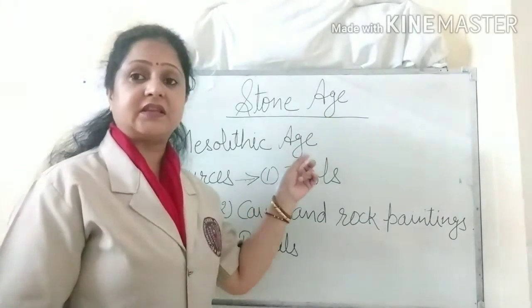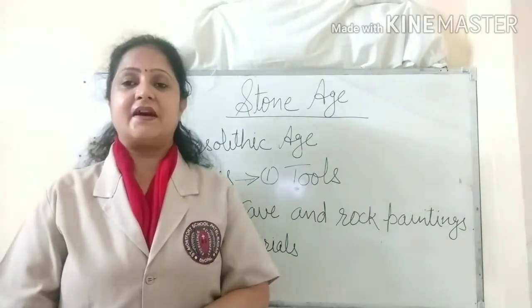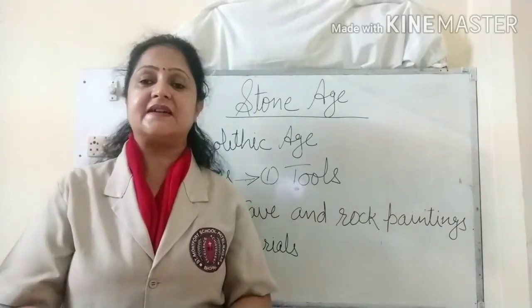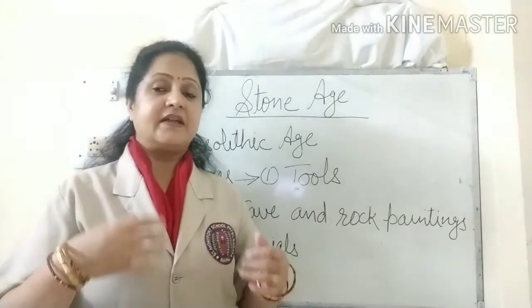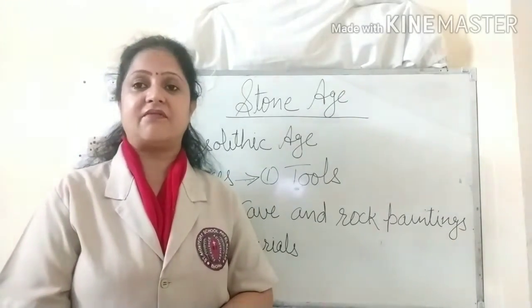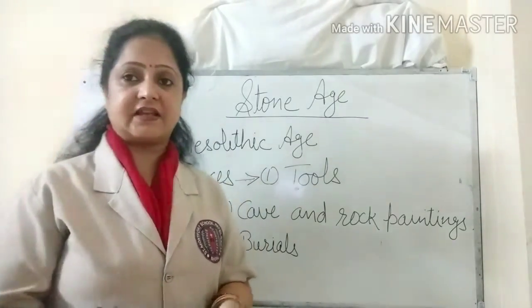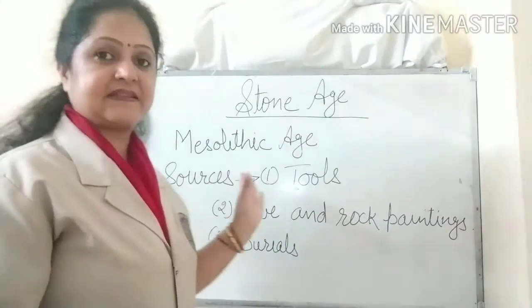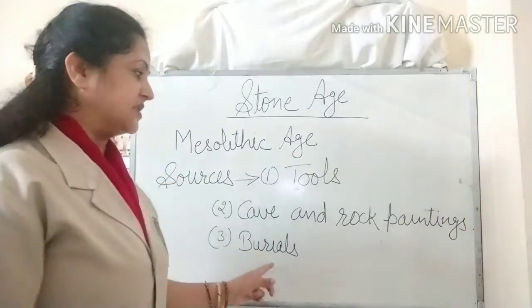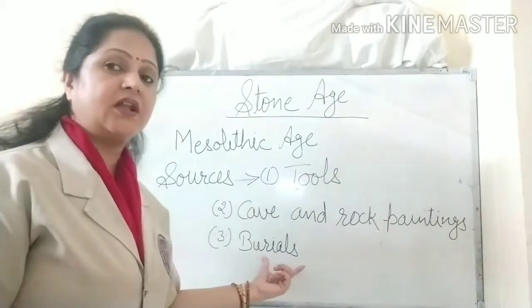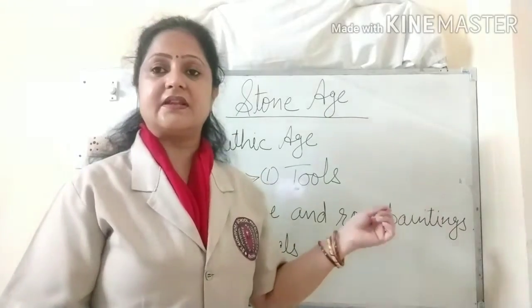During this Mesolithic age, the climate grew warmer. As the climate grew warmer, the variety of animals and plants increased. And due to this increased variety of plants and animals, it became easier for man to survive on earth. The sources from where we come to know about this Mesolithic age here in India are tools, cave and rock paintings, and burials. These are the three important sources from where we come to know about the life of humans during the Mesolithic age.